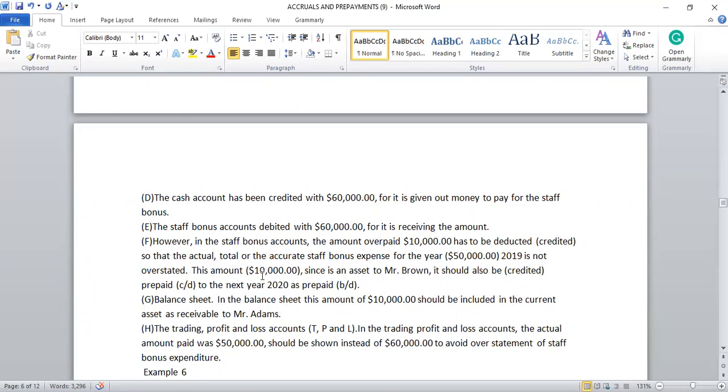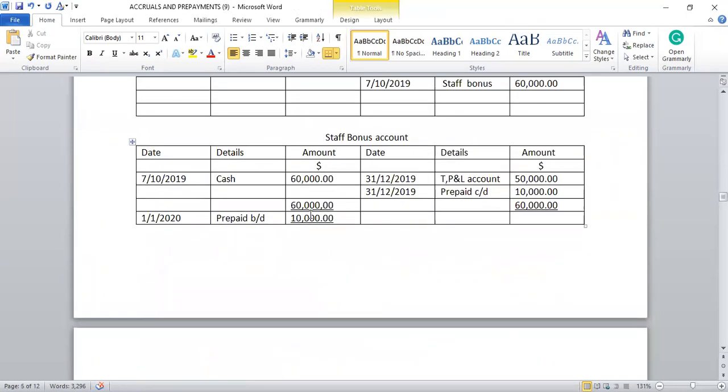This amount, $10,000, since it is an asset to Mr. Adams, should also be credited as prepaid carried down to the next year, 2020, as prepaid brought down, as I've explained. So the actual amount consumed, $50,000, will be carried to the trading profit and loss account, and the one that is not consumed, prepaid carried down $10,000, goes to the next year. Prepaid brought down $10,000.